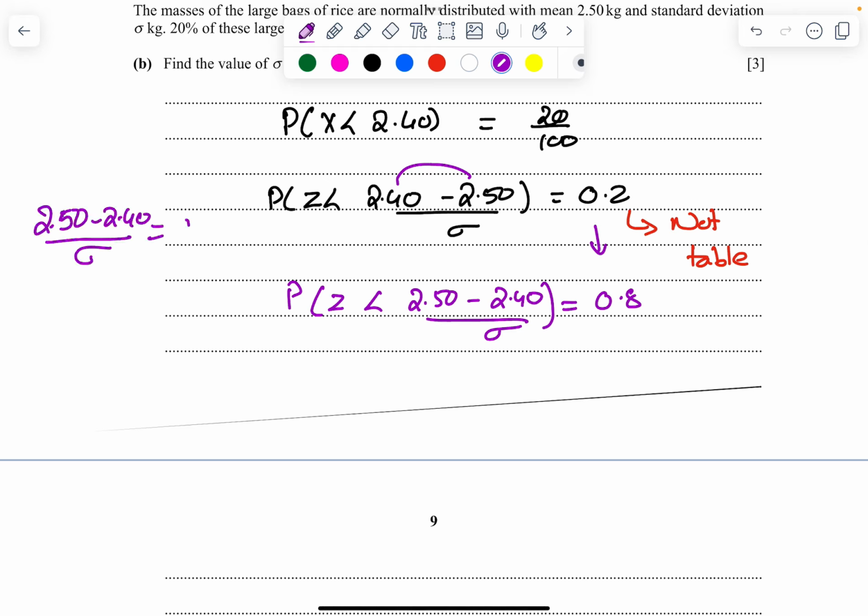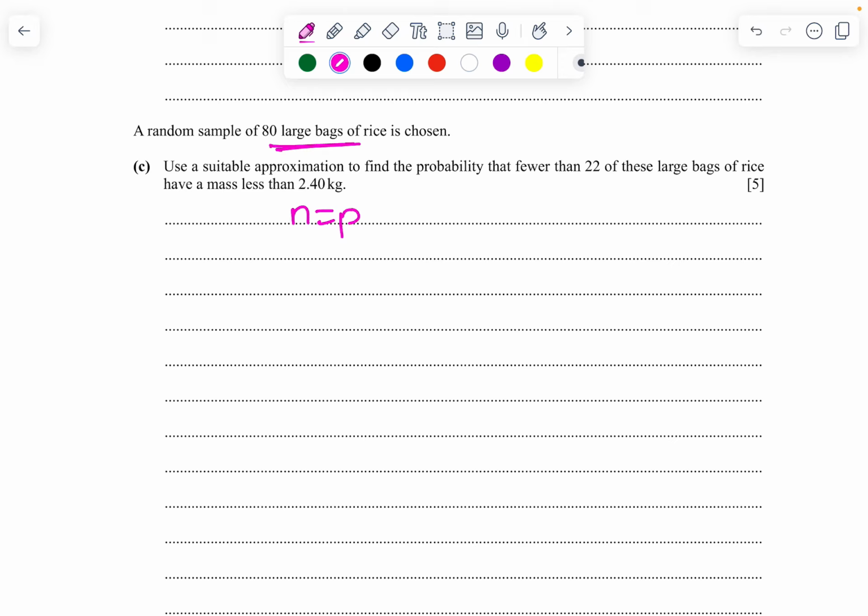A random sample of 80 large bags. So n equals 80. Find the probability that fewer than 22 of these large bags of rice have a mass less than 2.40. Probability of x less than 2.40 is nothing but 20%.